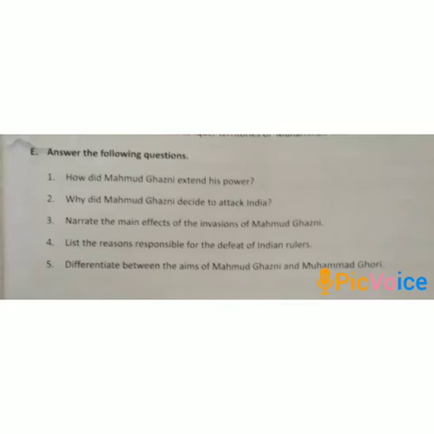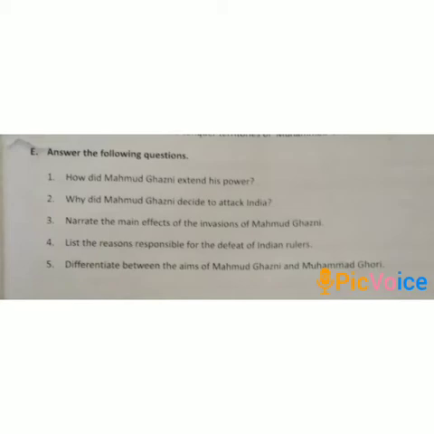First question is, how did Mahmud Ghazni extend his power? Answer is, Mahmud Ghazni gained the control of Afghanistan and Khorasan. He was attracted by the great wealth of India and political disunity among Rajputs. So, he plundered towns and temples in North India like Nagarkot, Thanishwar, Mathura and Kannauj. His most destructive attack was directed against Somnath temple.